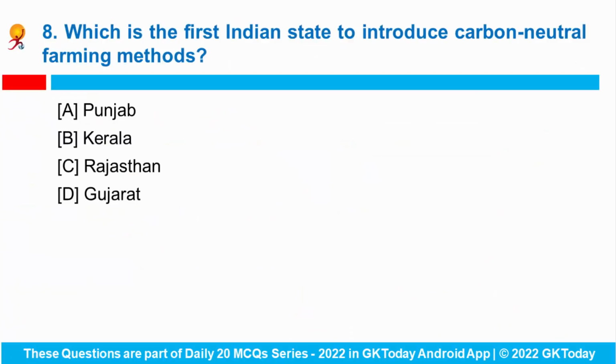Okay. Now coming to question number 8. Which is the first Indian state to introduce carbon neutral farming methods? So Kerala is set to become the first state in the country to introduce the carbon neutral farming methods in the selected locations. So the state government has allocated 6 crore rupees in the 2022-23 budget for this project, and in the first phase carbon neutral farming will be implemented in 13 farms.